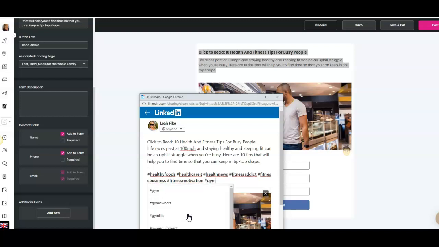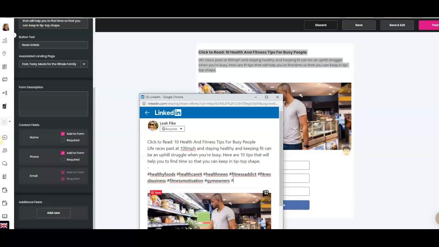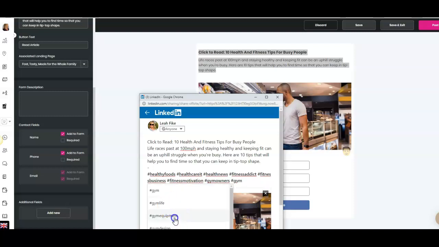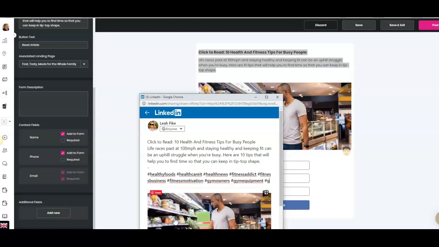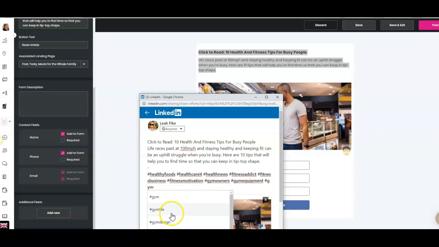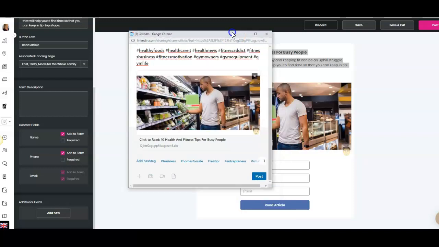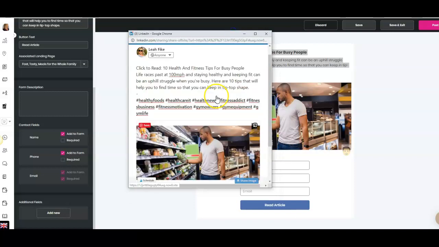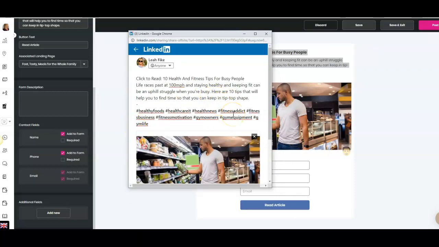I always want to add gym equipment, you know, make it close to whatever. So here I'd be able to post all this information right into my LinkedIn, allowing people to get great information.